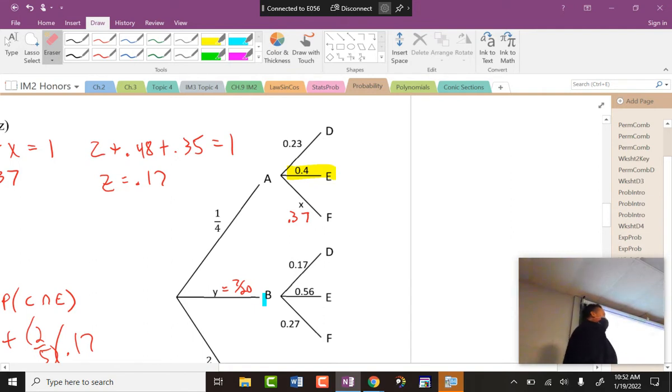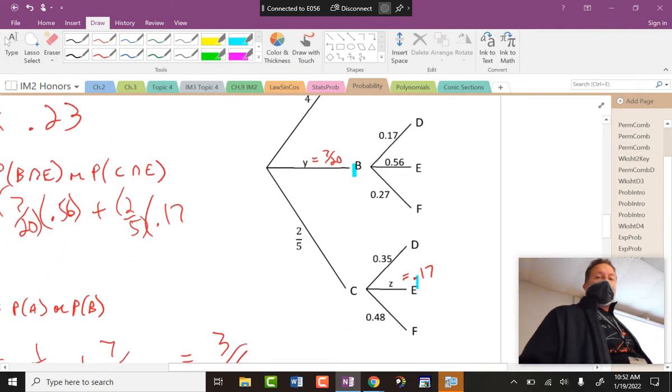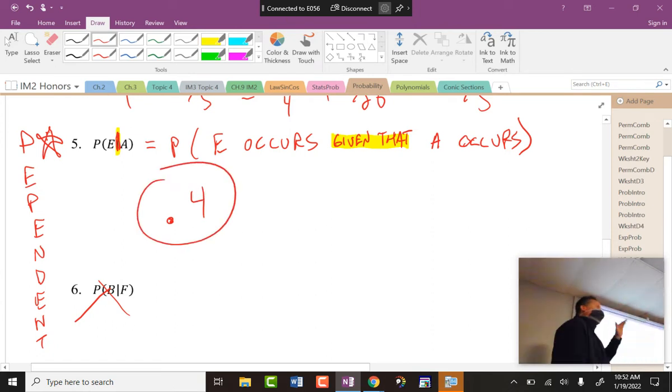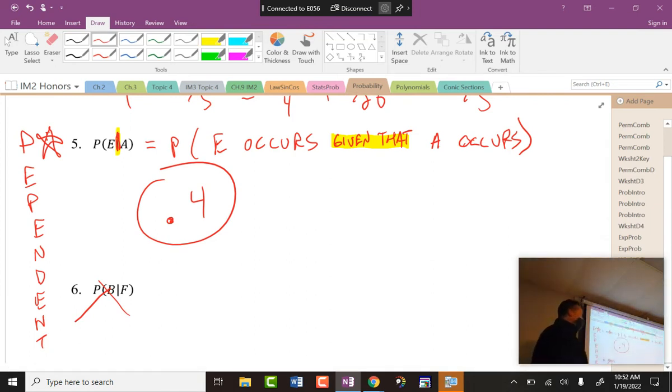That branch is dead now. We're just specifically going to that E. And if we assume that A has already occurred, then the probability of E occurring is 0.4. The flat out percent of E occurring after that branch is assumed. Right? And that's how probability in this kind of scenario works.